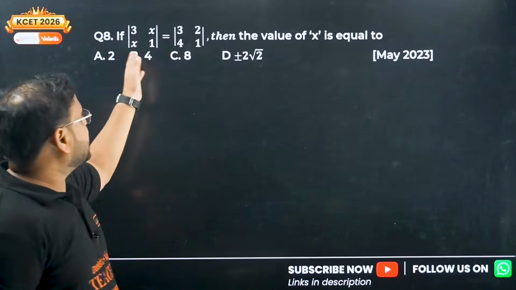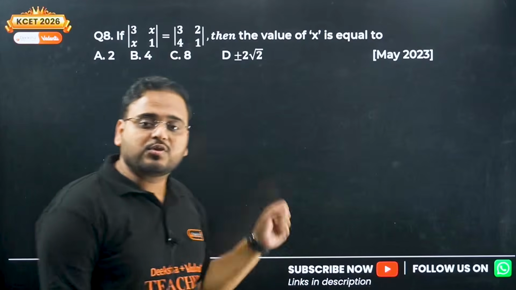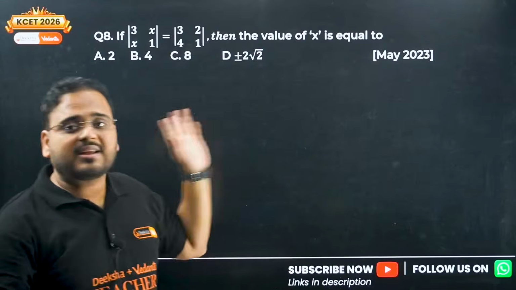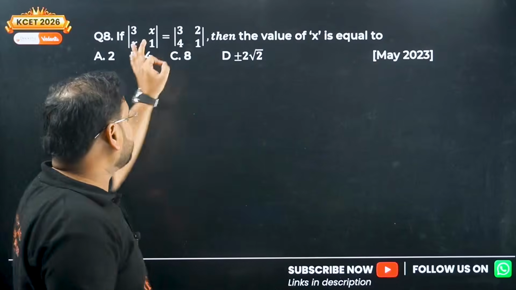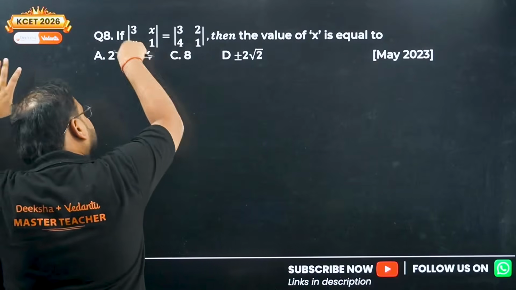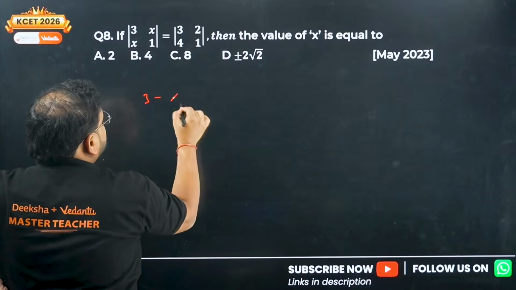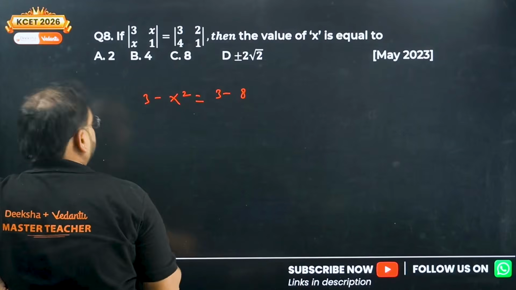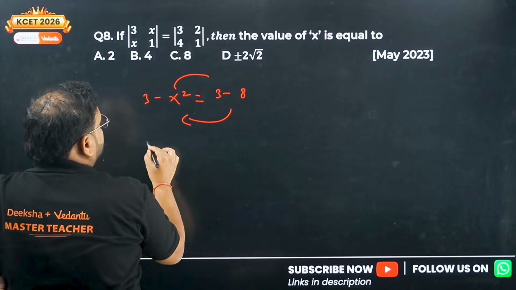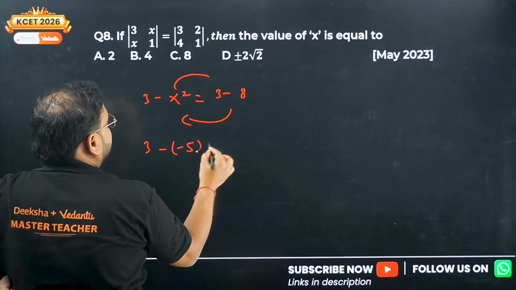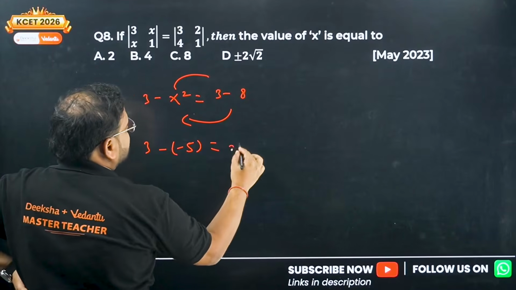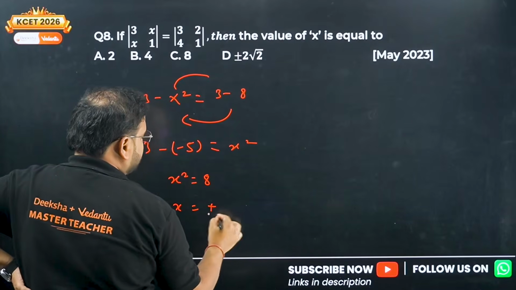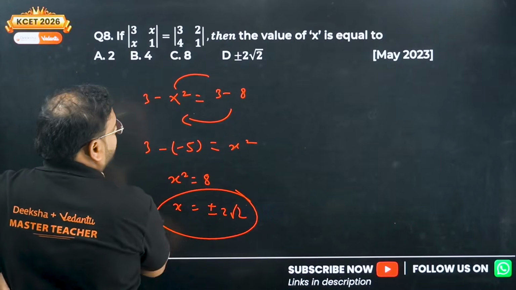8th one. This one. Find the value of x. Usually what happens, we are in the habit of solving this question based upon matrices. So we compare and get the answer. That's wrong. We have to see here determinant value. They are not a matrix. This is a scalar value. Solve it. 3 minus x square. Over here, 3 minus 4 into 2, 8. So 3 minus of minus 5 comes here, and we have this as x square. So I get x square equals 8, x equals plus minus 2 root 2.